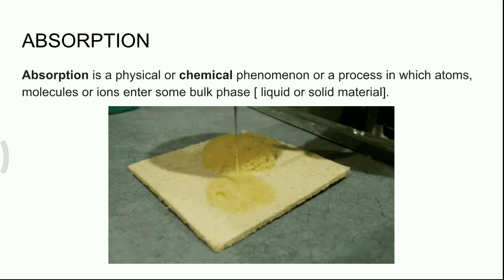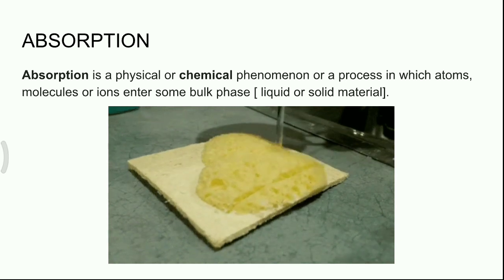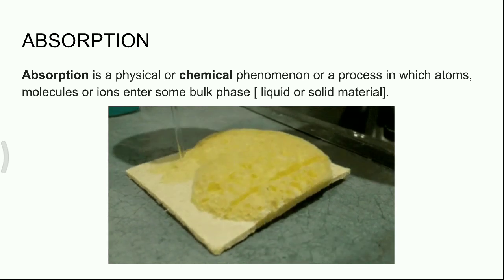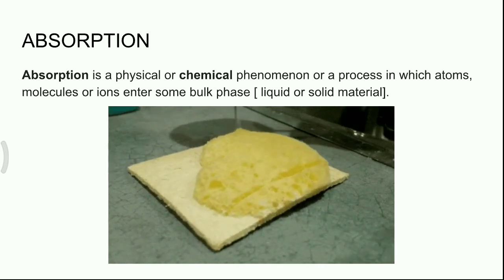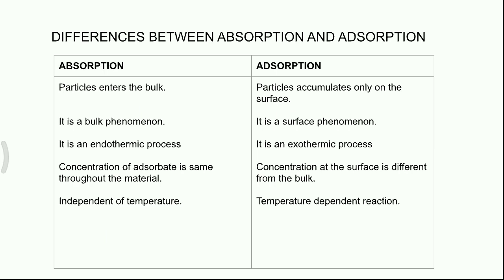Absorption. Absorption is a physical or a chemical process in which atoms, molecules or ions enter some bulk phase. What are the differences between absorption and adsorption? Here I have written 5 differences. The first difference: under absorption, particles enter the bulk, while in adsorption, the particles are accumulating only on the surface.